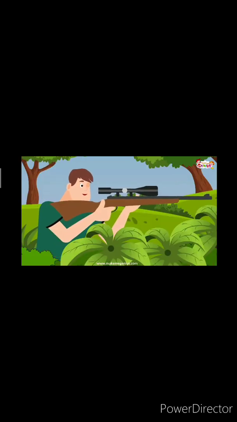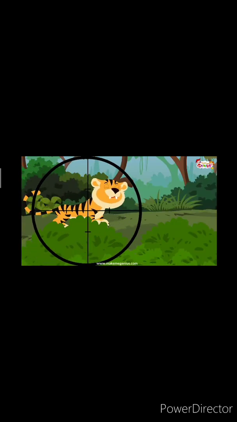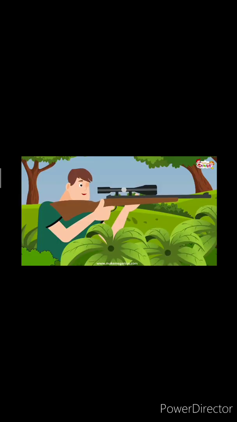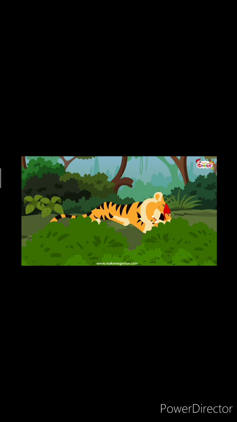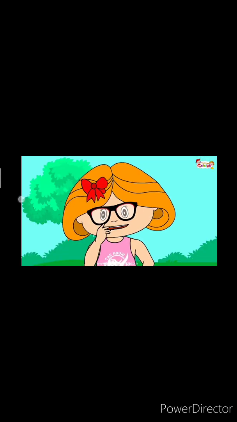And see, this man is trying to kill this tiger. You know why? Because the skin of the tiger is used for various purposes. They sell the skin and earn money. This is really bad.